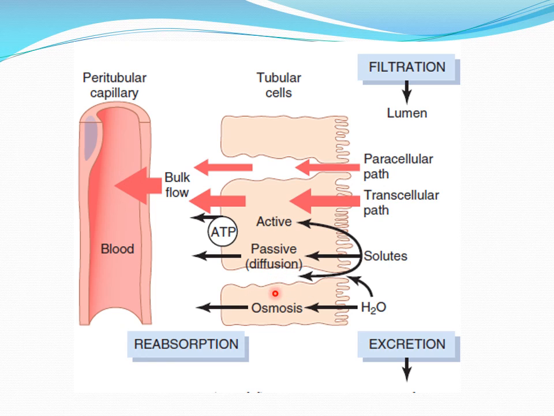These are the three basic mechanisms that are operating to transport substance from here to here. And the third thing that you have to see is the two important pathways that will transport the substance into the renal interstitium. One is the transcellular pathway, which is the major pathway, and second is the paracellular pathway. So clear? So this is the basics of the various mechanisms and various pathways that are causing the reabsorption of various substances.